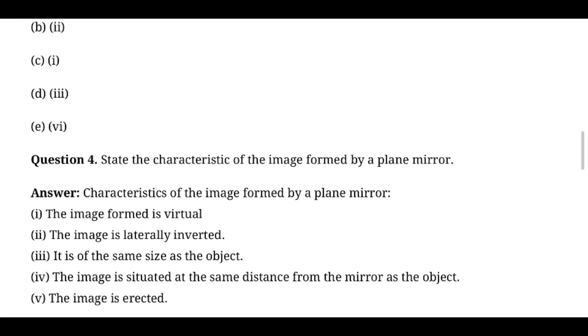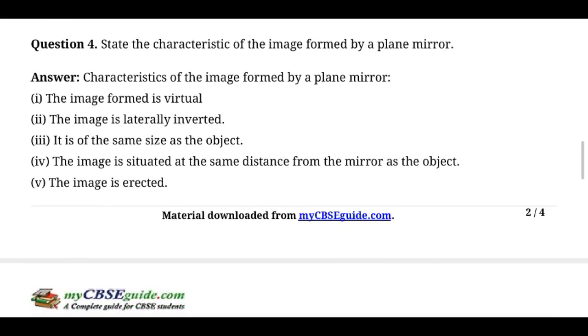So what's the distance between you and the image? Actually it's 4 meters. Keep it in mind, because you are going to do the same thing in forthcoming sums. The image is always erect, erect in the sense of upright. It doesn't give any blurred image. So these are the characteristics of a plane mirror, one of the important questions in this unit.